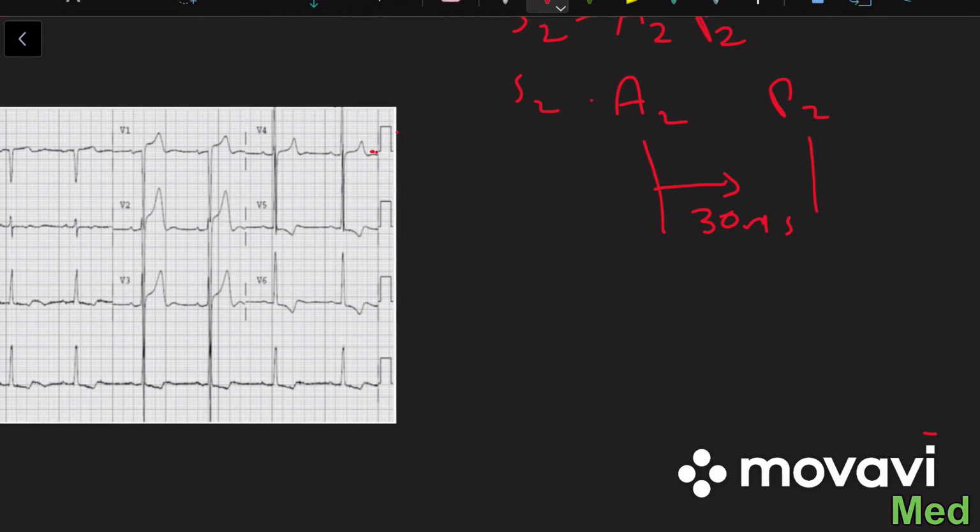And if the disease progresses, the aortic valve can also close at the same time as the pulmonic valve. So we call it single S2. And when the disease progresses further, the pulmonic valve closes at the normal time, but the aortic valve takes much more time than that. For this we call it reverse splitting, or paradoxical splitting.